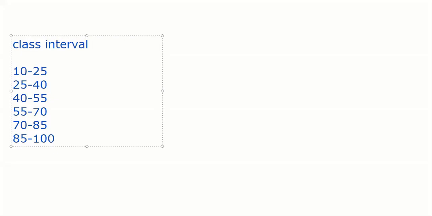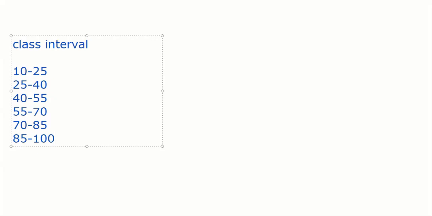And suppose this data is given, marks obtained by, let me check what is given.